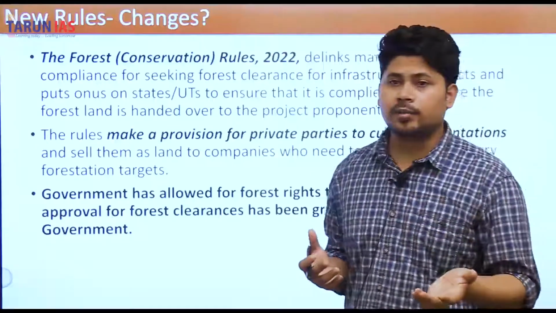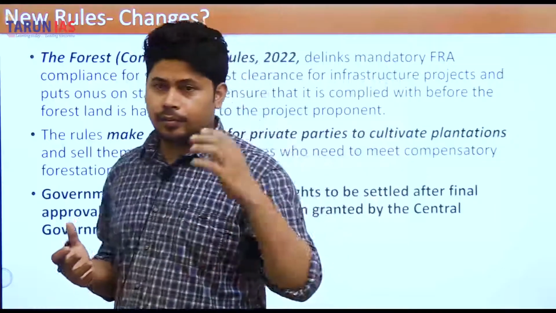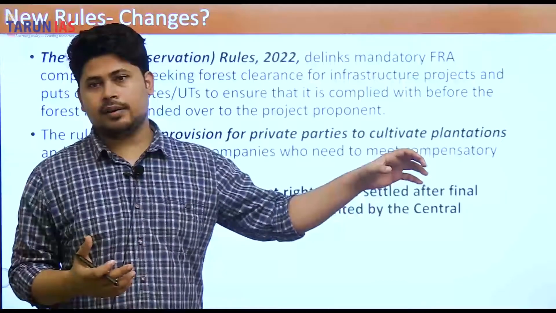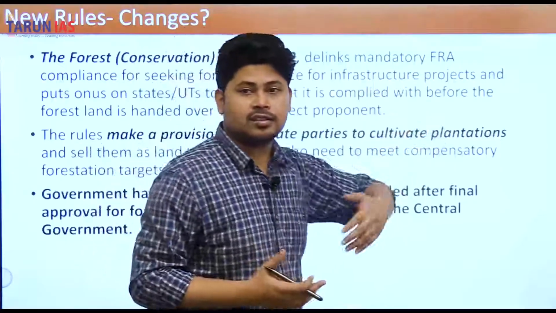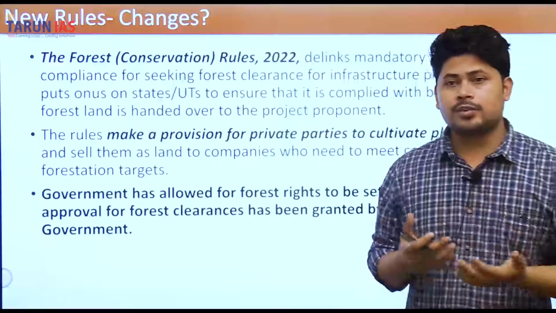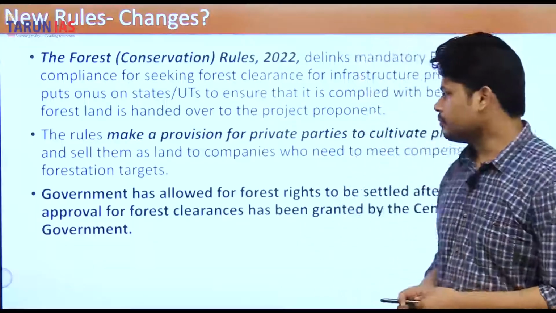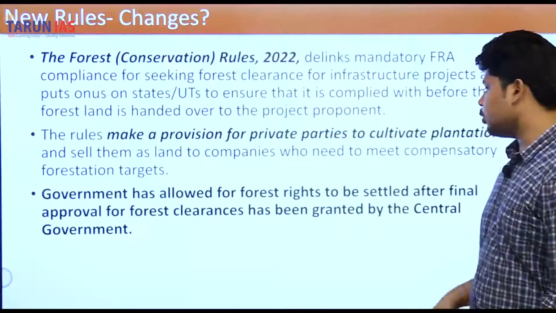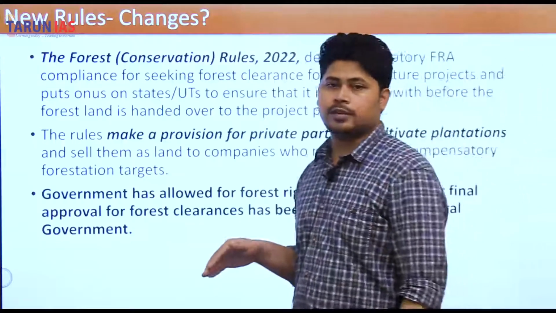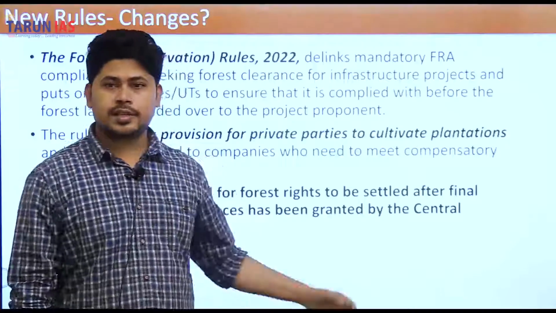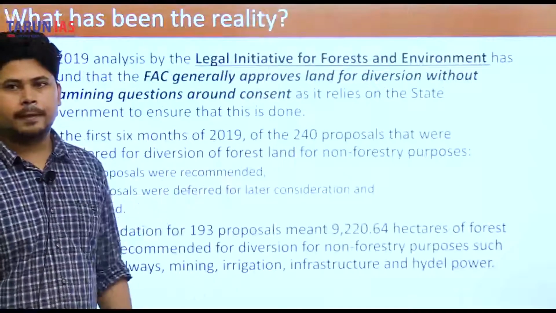Earlier, the companies did plantation in places where it was actually needed. Now plantations are already in areas where biodiversity is rich and that can naturally grow. So that is going to cause harm. Government has allowed the forest right to be settled after the approval of FAC, right? That can have damaging consequences as we discussed in the very beginning.